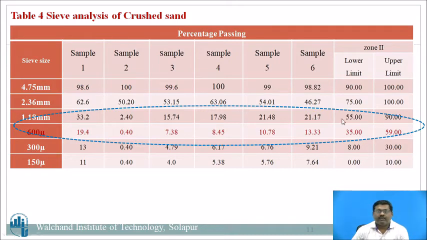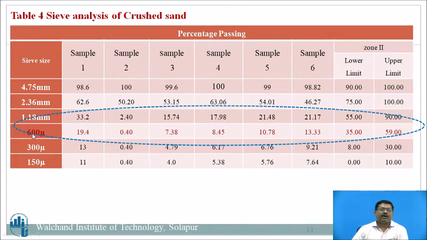But the limit is 55 to 90, and all 6 samples do not give the proper quantity of 1.18 material, which should lie between 55 and 90. That is the problem in the crushed sand actually.